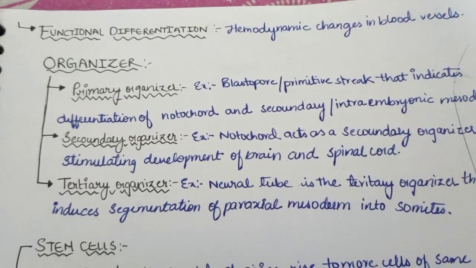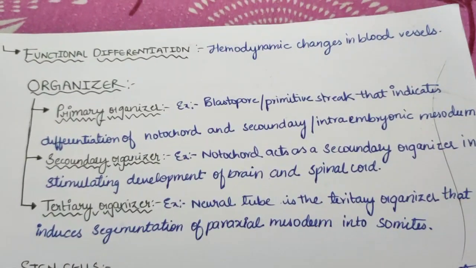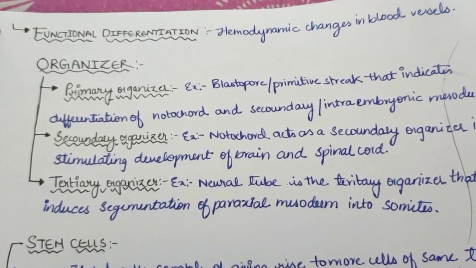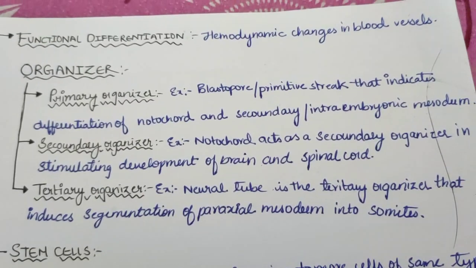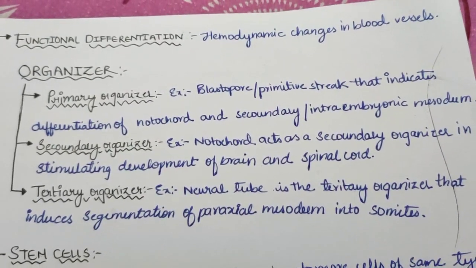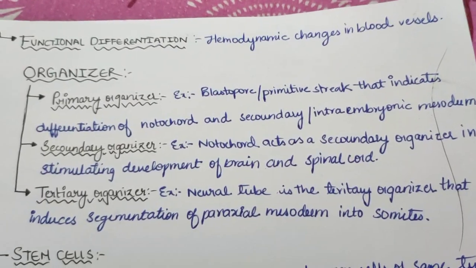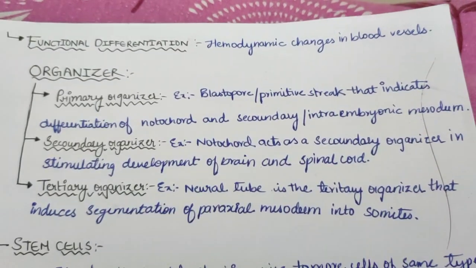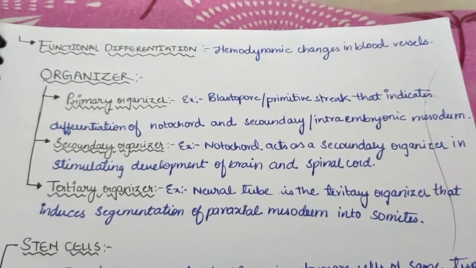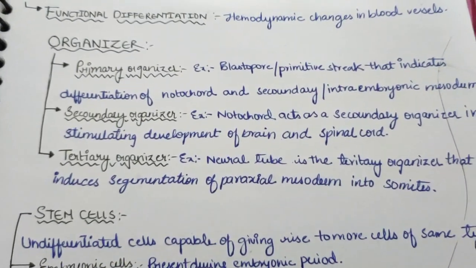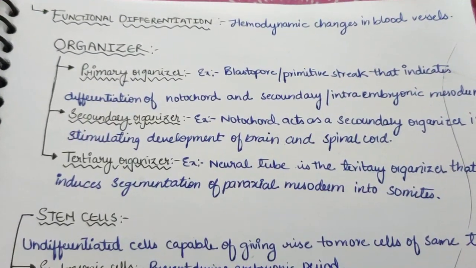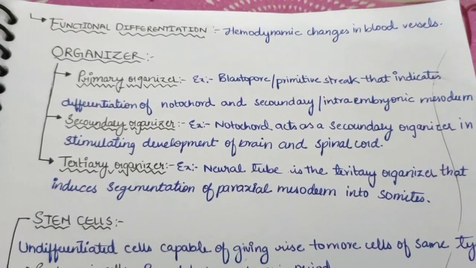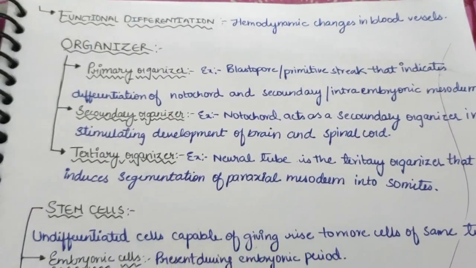Now let us see the next basic process in embryology, that is organizers. Here we have three organizers. The primary organizer, for example the blastopore or primitive streak, indicates the differentiation of notochord and secondary or intraembryonic mesoderm. Then the secondary organizer, for example notochord, acts as a secondary organizer in stimulating development of brain and spinal cord. Then the tertiary organizer, for example neural tube, is a tertiary organizer that induces segmentation of paraxial mesoderm into somites.